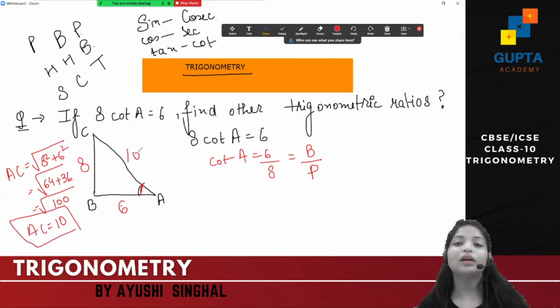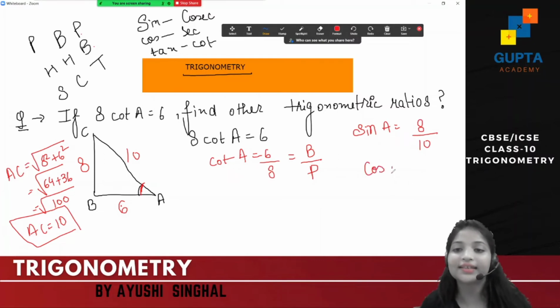Now you know, आपके पास सारे फॉर्मूले लिखे हैं. Now you know that what is sine A? Perpendicular upon hypotenuse. That means 8 upon 10. What is cos A? 6 upon 10. What is cosec A?